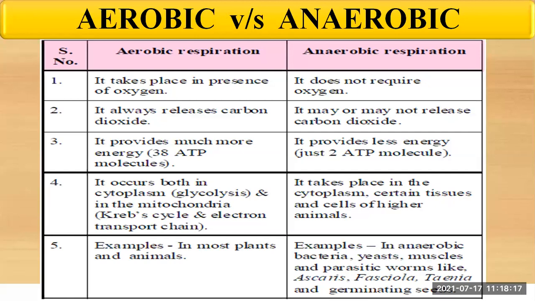What are the examples of aerobic respiration? In most of the plants and the animals, the aerobic respiration takes place. Whereas in case of anaerobic respiration, what are the examples? Anaerobic bacteria, yeast, mussels, and parasitic worms like Ascaris, Fasciola, Tinea, and germinating seeds. These are the examples of anaerobic respiration.